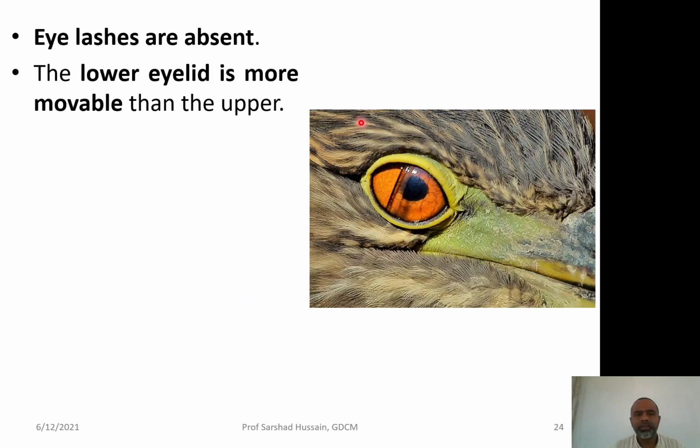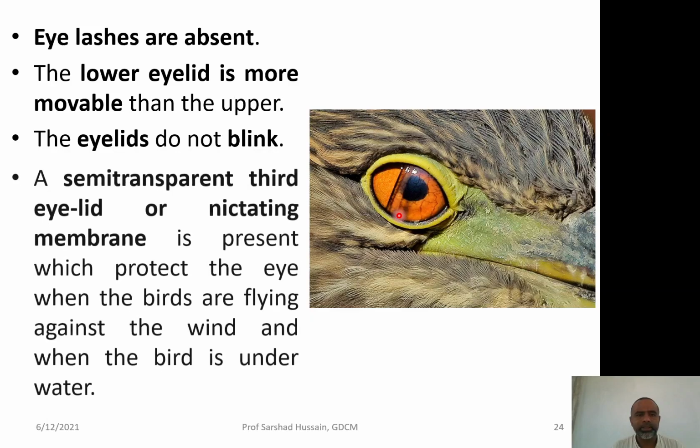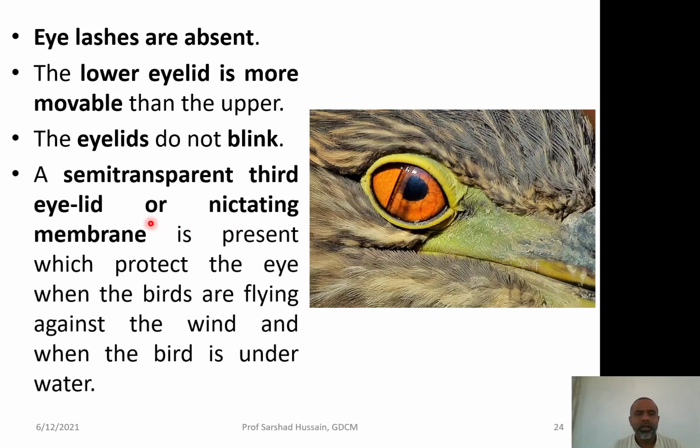Eyelashes are absent in birds, but their eyelids, both upper and lower, in addition to the third one, the nictitating membrane, are highly movable, and the lower eyelid is more movable as compared to the upper eyelid. The bird's eye doesn't blink.